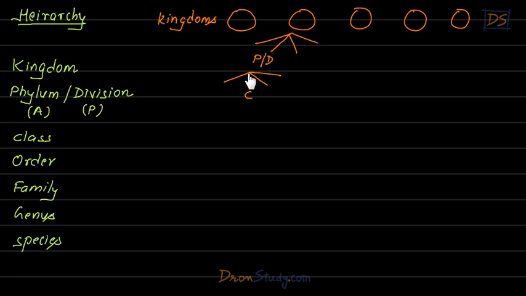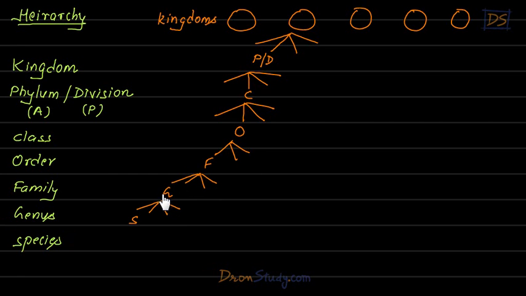Then, a single phylum or division was further divided into many small groups. And they were called class. Students, you understand what is going on here? Then one class had many organisms, and they were further divided into many small groups. That was called order. You understand? And then one order was further divided into many small groups. That was called family. And then one family was further divided into small groups. That was called genus.